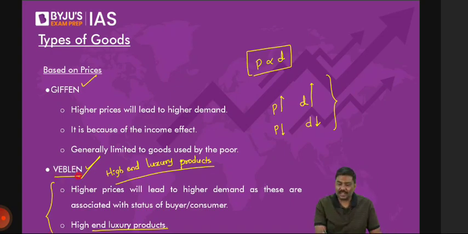And some of you ask, sir, why is it that when the price goes down, the demand will go down? Because now they are not worried about such products. If the prices start dropping, they'll simply say, arey, this is cheap then. Earlier it was 1.2 crore, it was 3.5 crore rupees. Now the prices have come down. It is not very luxurious. So I will reduce the demand. So that is the basic idea for Veblen Good.